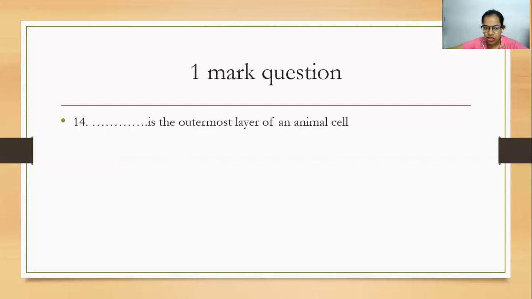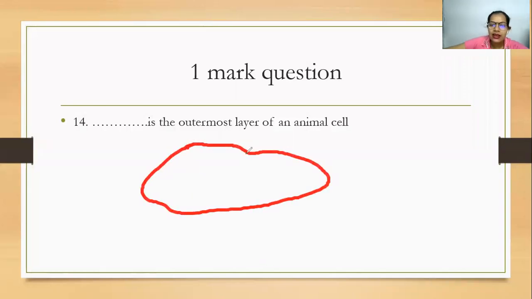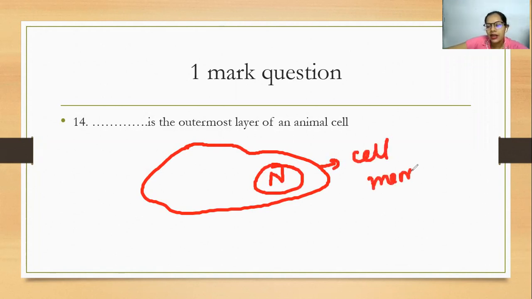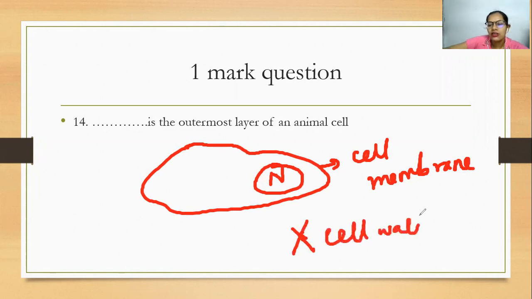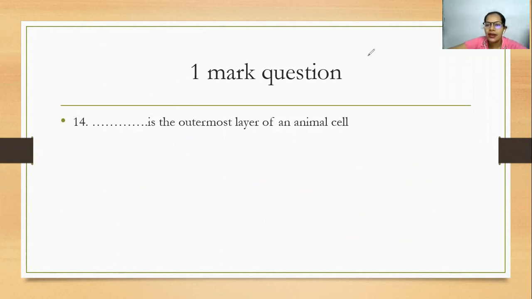Again, one more question. Dash is the outermost layer of an animal cell. If you remember your previous session, we talked about how exactly the animal cell looks. Let us say this is an animal cell, and you have got a nucleus over here. The outermost layer is always the cell membrane. Remember, it does not have a cell wall. So the outermost layer of an animal cell is the cell membrane.